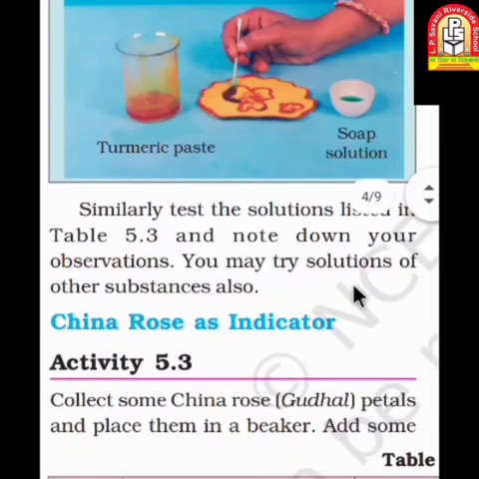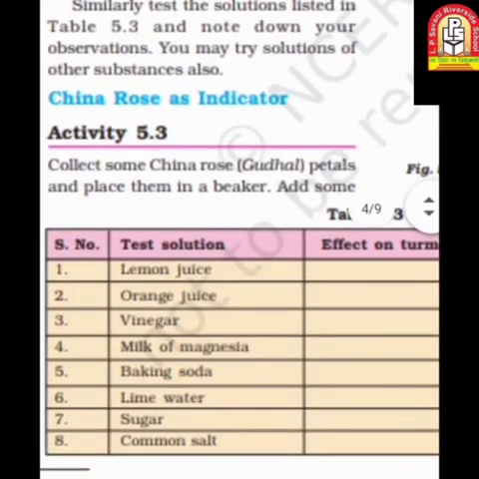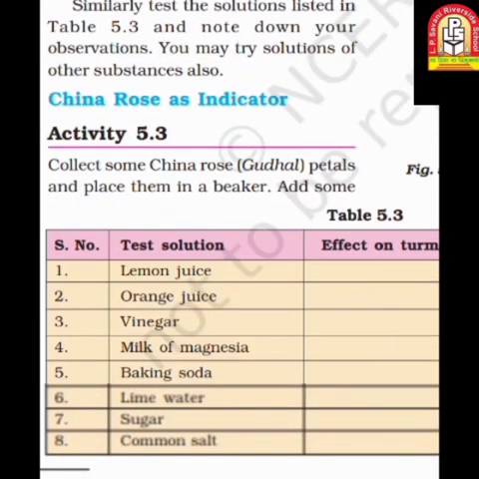Similarly, test the solutions listed in table number 5.3 and note down your observations. You may try solutions of other substances also. The China rose is also a natural indicator. We will see it in the next session.